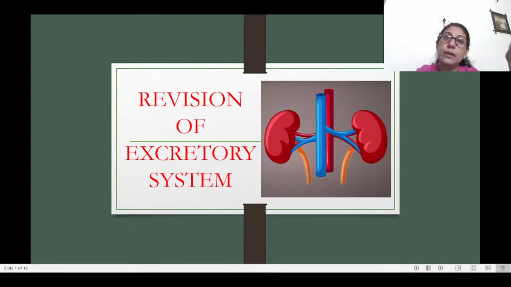For those where this is not possible, and before it reaches a stage where renal transplant is the only option, there is a process which is known as dialysis. Dialysis is an artificial way to eliminate the waste and excess fluid from the body. The dialysis machine is also known as an artificial kidney, and when the kidney is not functioning properly is when we do dialysis.